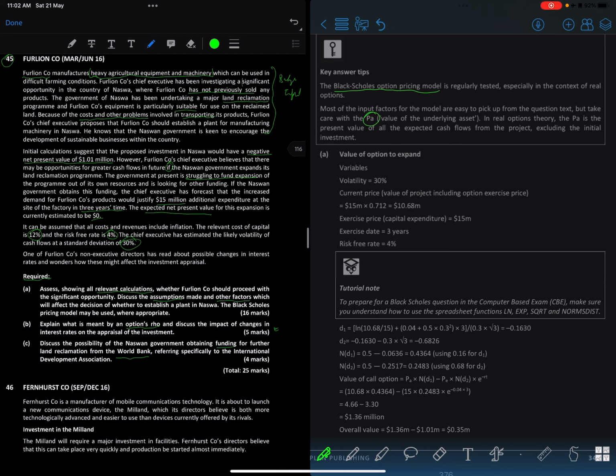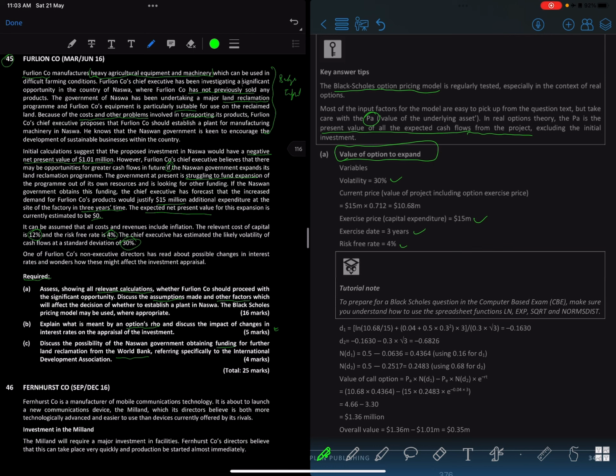Okay, that's always tricky sometimes, right? In real options, PA is the present value of all expected cash flows from the project excluding the initial investment, right? So we've got the variable standard deviation there, so it's an option to expand, because we are expanding our current business into a new area, right? That's why. So the risk-free rate is 4%, the exercise date is 3 years, and the exercise price is what we've been given, 15 million of additional expenditure, right?